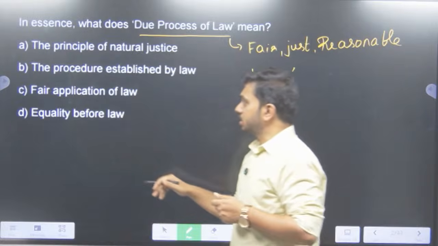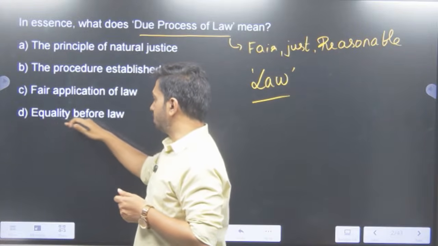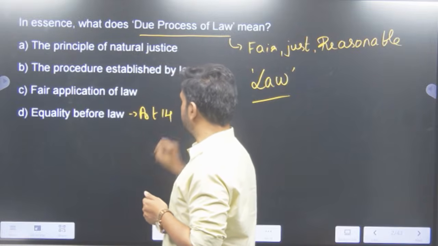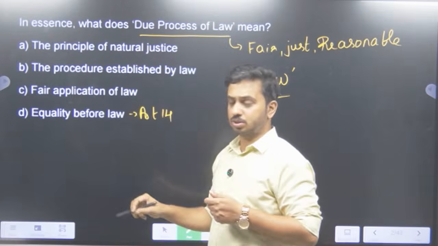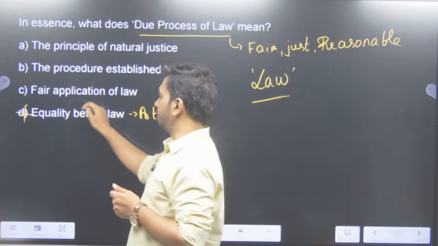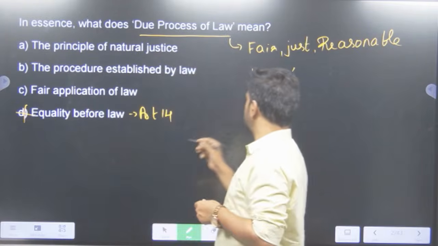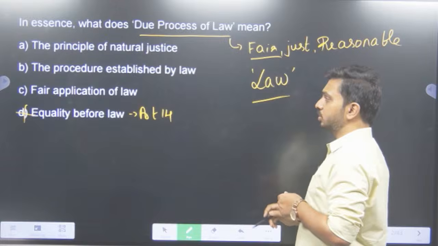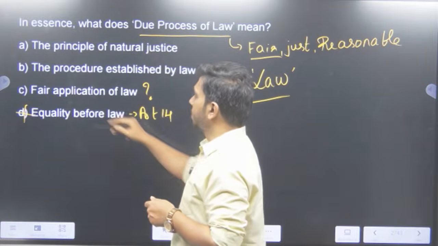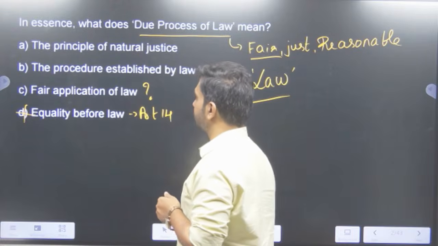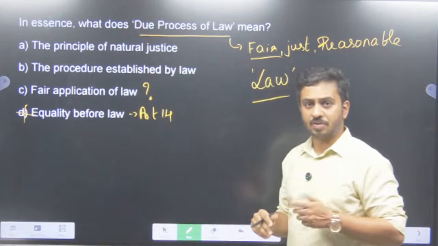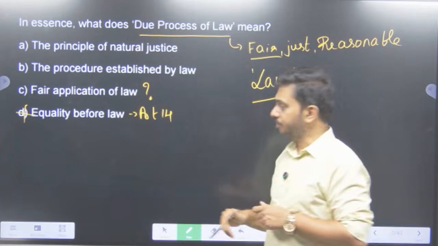So the first one that we can eliminate here is equality before the law. Equality before the law is given under Article 14, but is that something called due process of law? No, we can eliminate D easily. Now, can we say fair application of law? Since they are also using the term fair here, let us park it aside. We can think about this. B, the procedure established by law. So are the due process of law and procedure established by law the same? No, we have read that in our Lakshmikant polity.